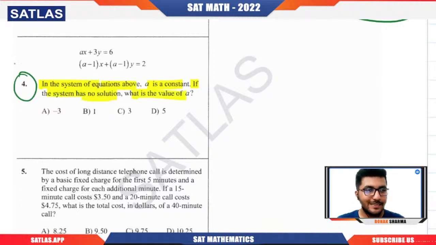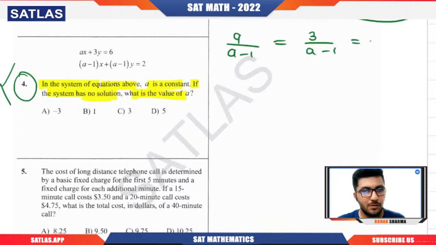Again, see, no solution means what? Parallel lines should come to your mind, right? Parallel lines mean that A and B are in proportion and they're not equal to C1 by C2. So I will have A by A minus 1 equals 3 by A minus 1 equals 6 by 2. I guess 6 by 2 is 3.